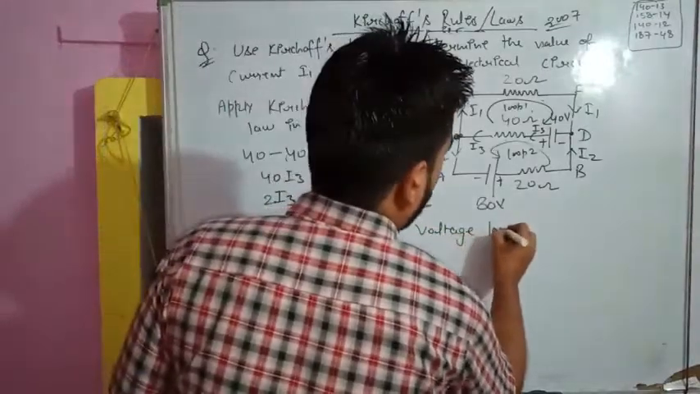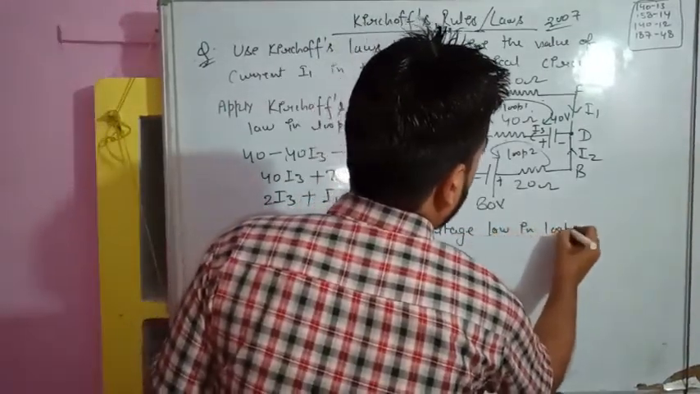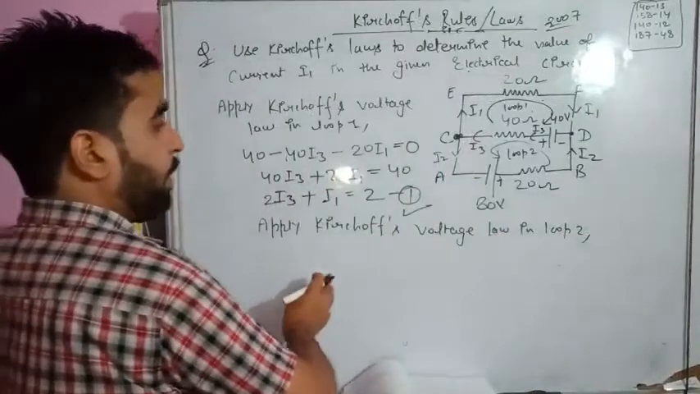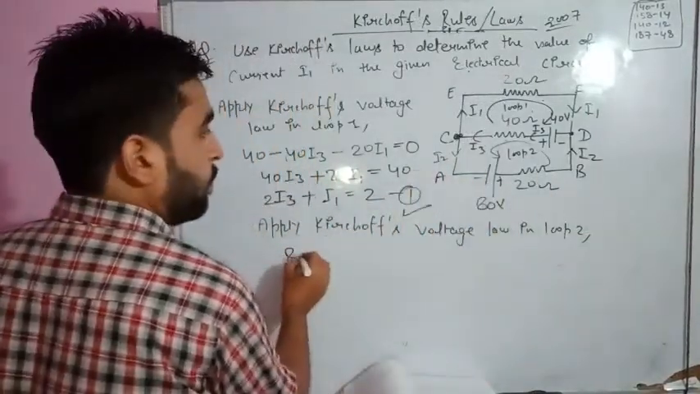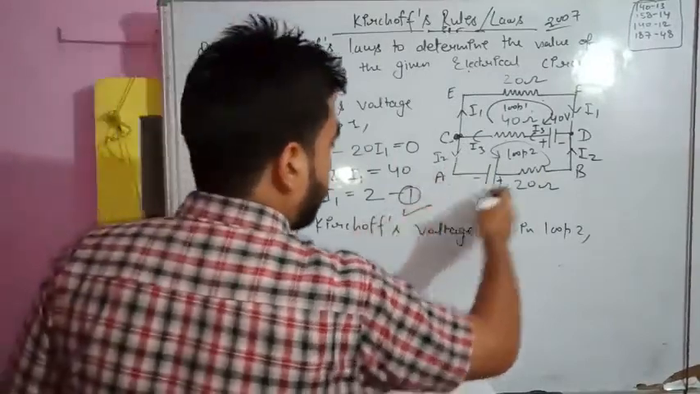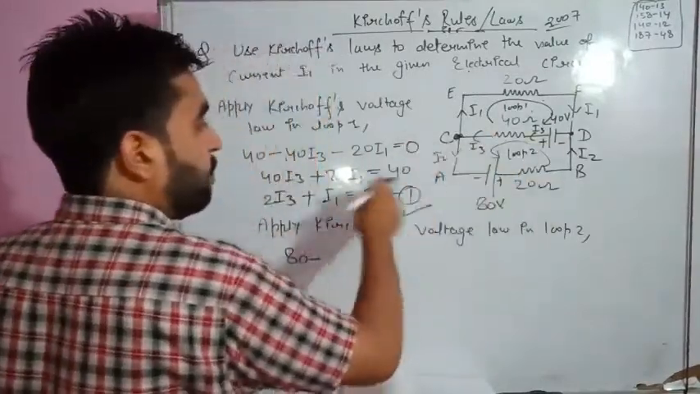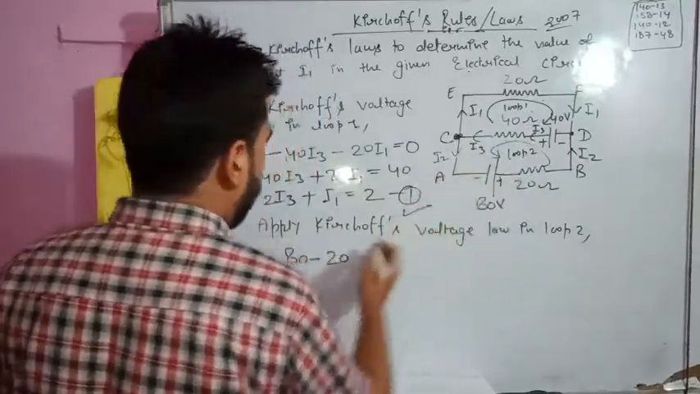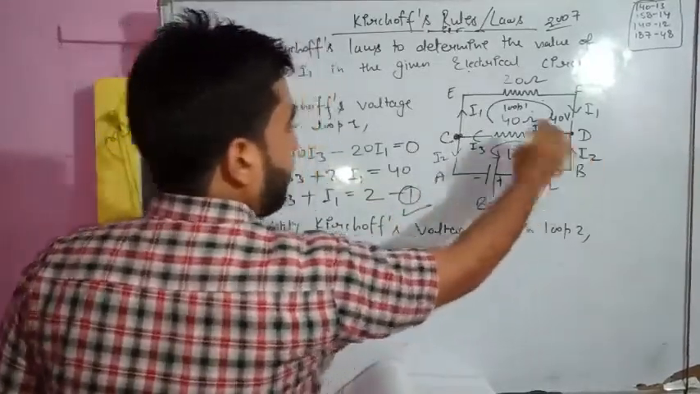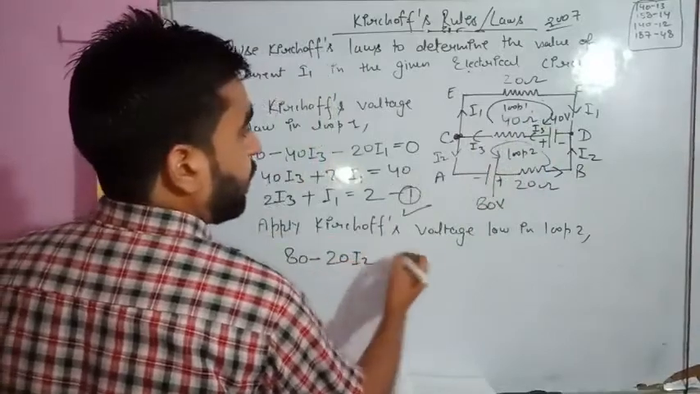Apply Kirchhoff's voltage law in loop 2. Suppose we are starting from here, 80, and then we are going towards the loop. So 80 minus 20, and the current will be I2 only. So 80 minus 20 I2.